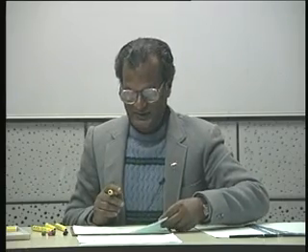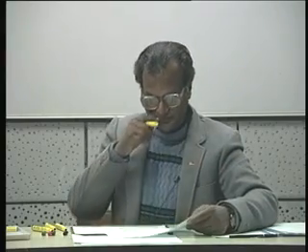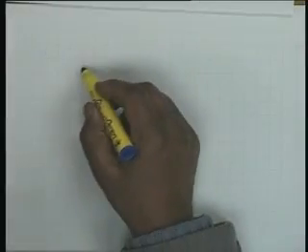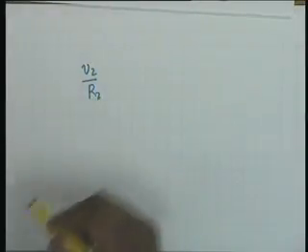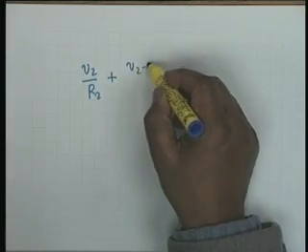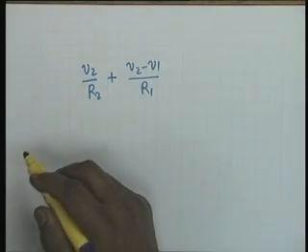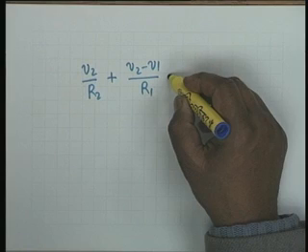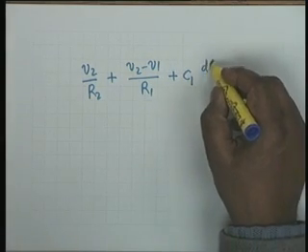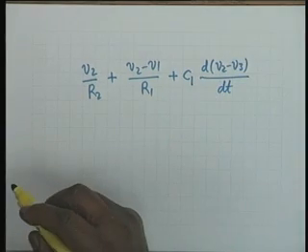Now the last equation, the last node, that is the V2 node. This node has the following components. You see, V2 by R2 is the current leaving through R2, plus (V2 minus V1) divided by R1 is the current leaving through R1, and plus C1 d(V2 minus V3)/dt.